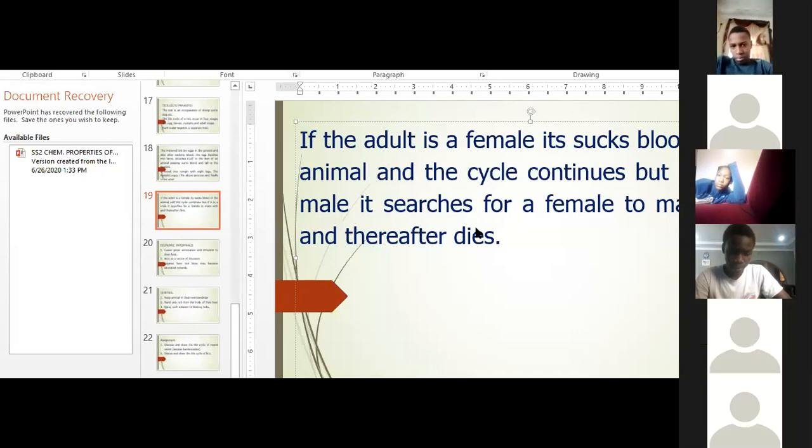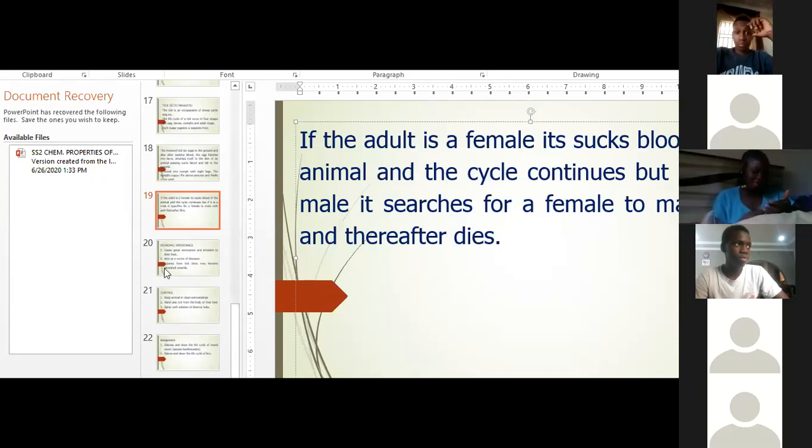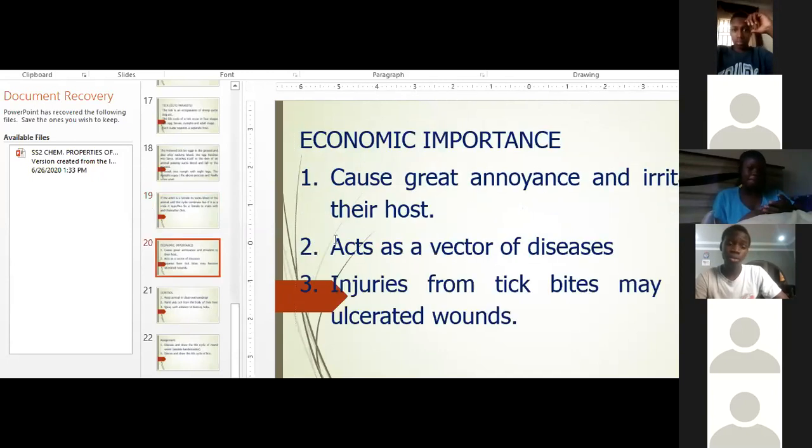Ma, what if the male doesn't find any female to mate with? He remains on the body of its host until he finds a female to mate with. Otherwise, that male will fall off from the body and die. Any other question? No, ma. Okay, let's look at the economic importance quickly.